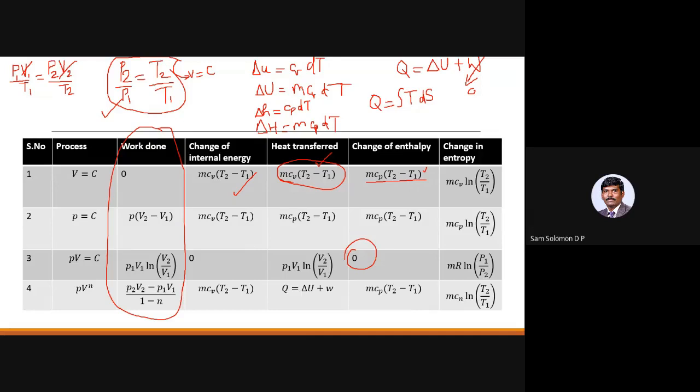Now if we have to estimate the value of change in entropy, we can write this as, differentiating on both sides, TdS equal to dq, or ds equal to dq by T. And if I want to find out delta S, it would be integral dq by T. So delta S is integral dq by T.